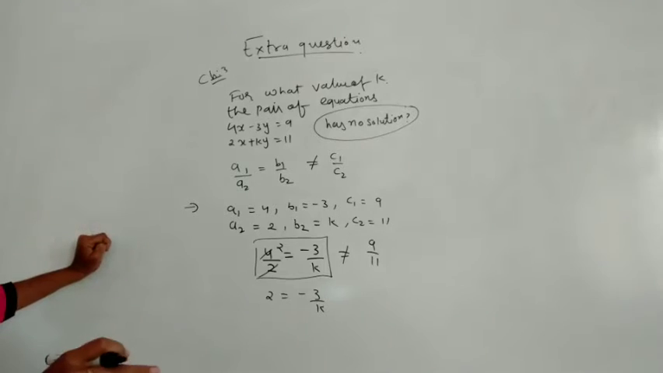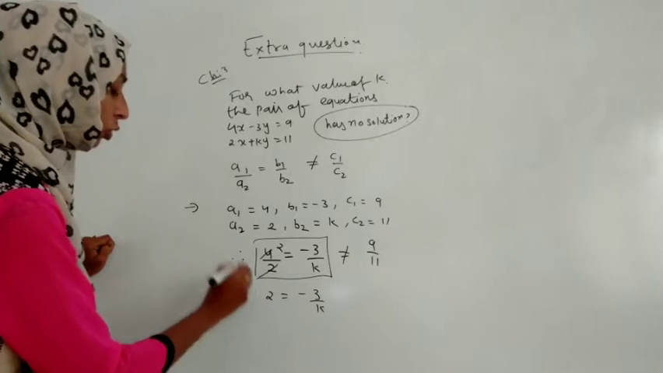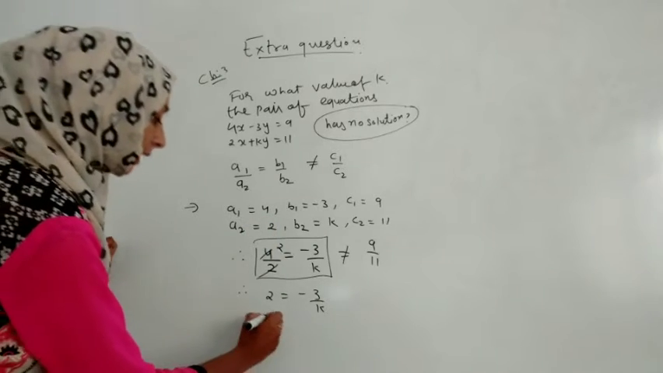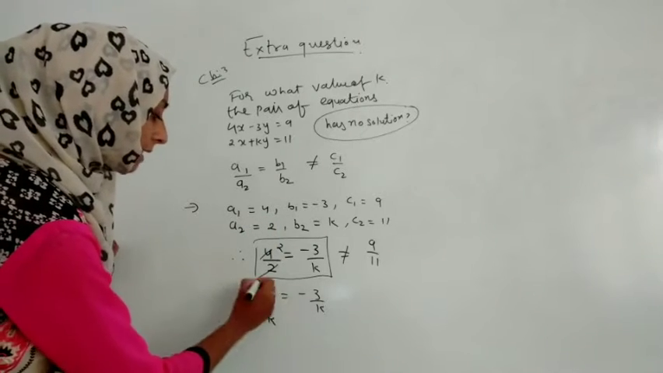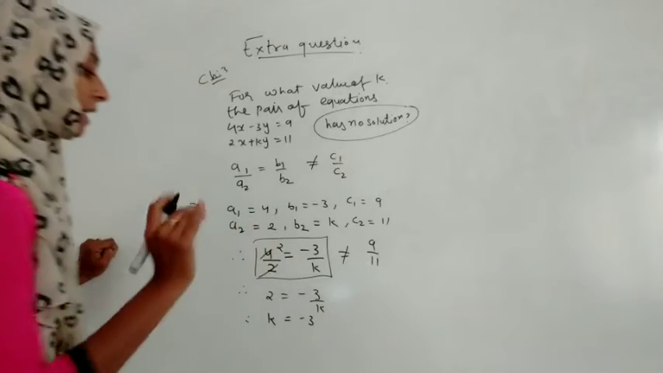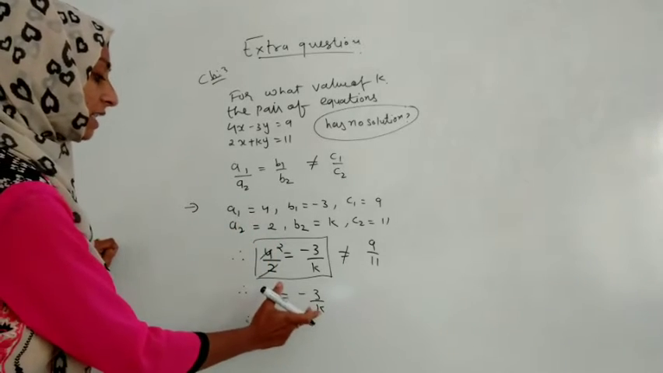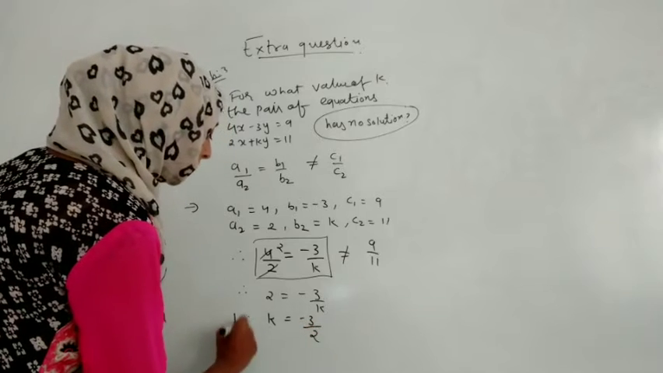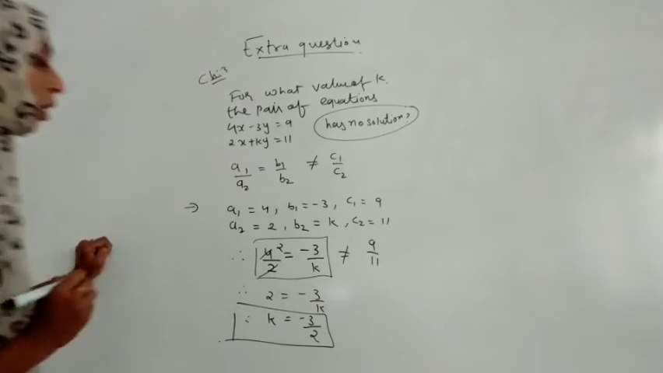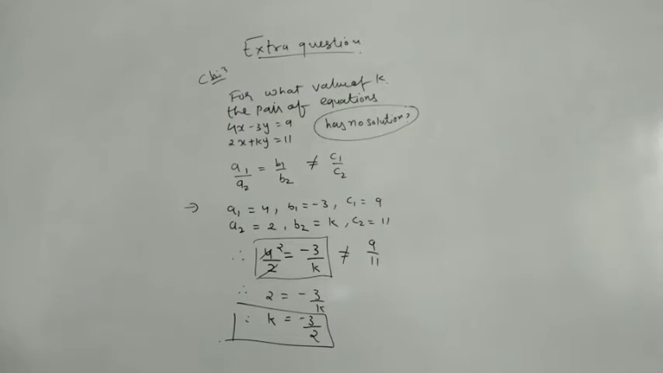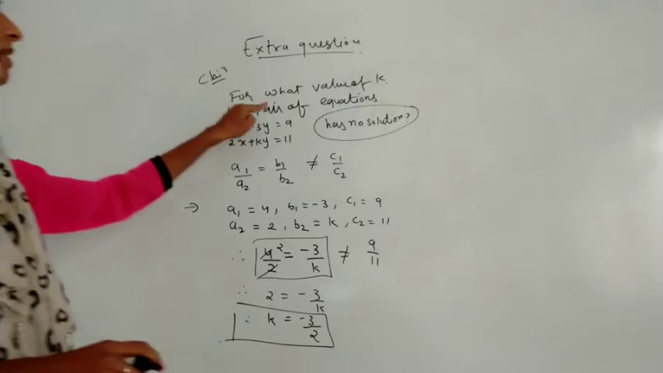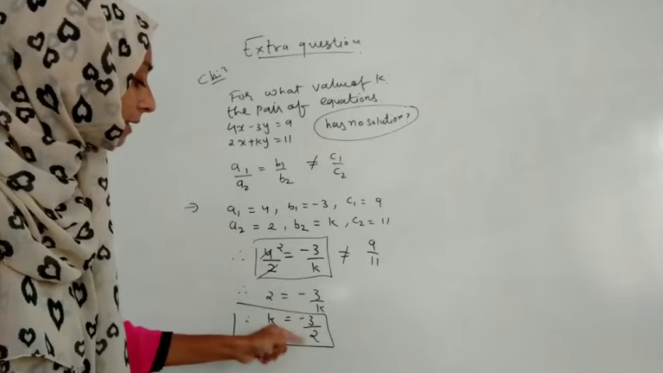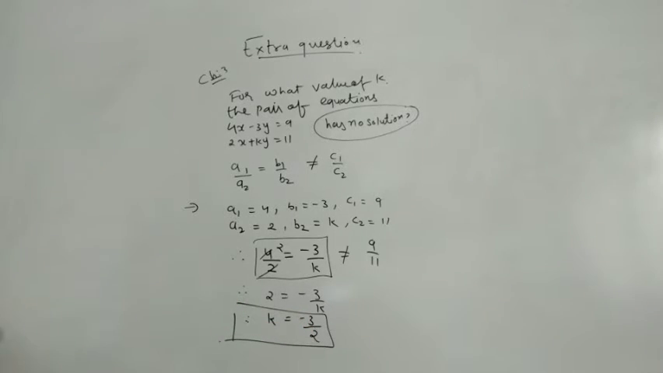Here many students will have a problem because we have to do so much shifting. We will take k to this side and 2 to that side. If you are taking k to this side, -3 is as it is, so we are only changing the place of k. When k goes over, 2 will come down. So the answer we are getting is k equals -3 by 2. They asked us to find the value of k, and we have found that k is -3 by 2.